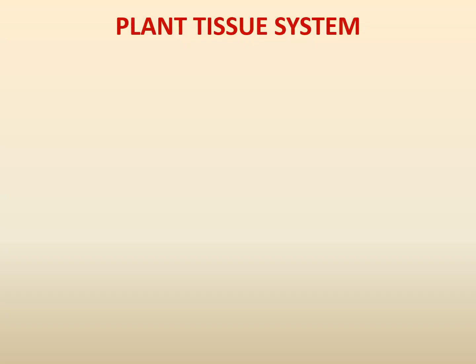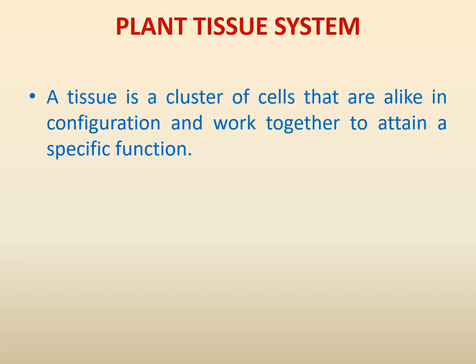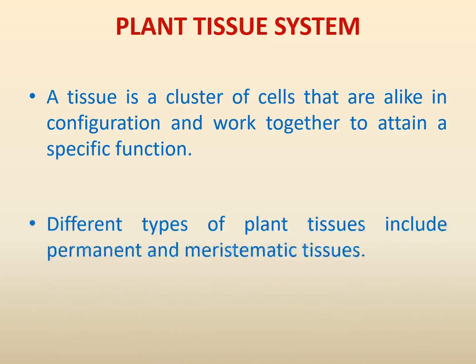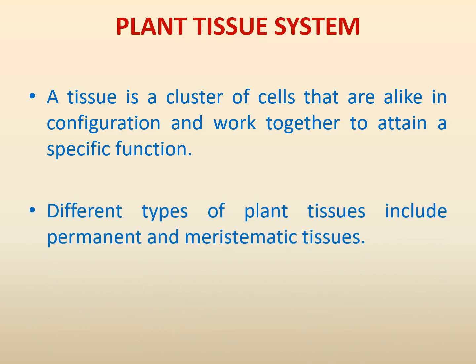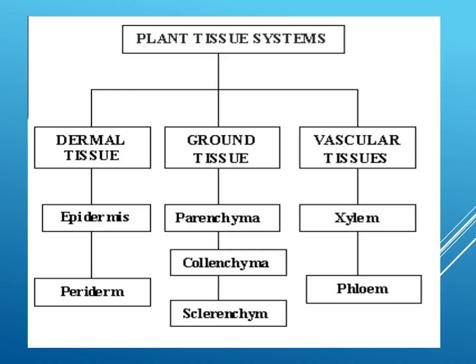Next, we see about the plant tissue system. A tissue is a cluster of cells that are alike in configuration and work together to attain a specific function. Different types of plant tissues include permanent and meristematic tissues. This slide shows the different types of plant tissues. Terminal tissues. It is again divided into epidermis and periderm. Crown tissues. It is again divided into parenchyma, collenchyma, sclerenchyma. Vascular tissues. It is again divided into xylem and phloem.